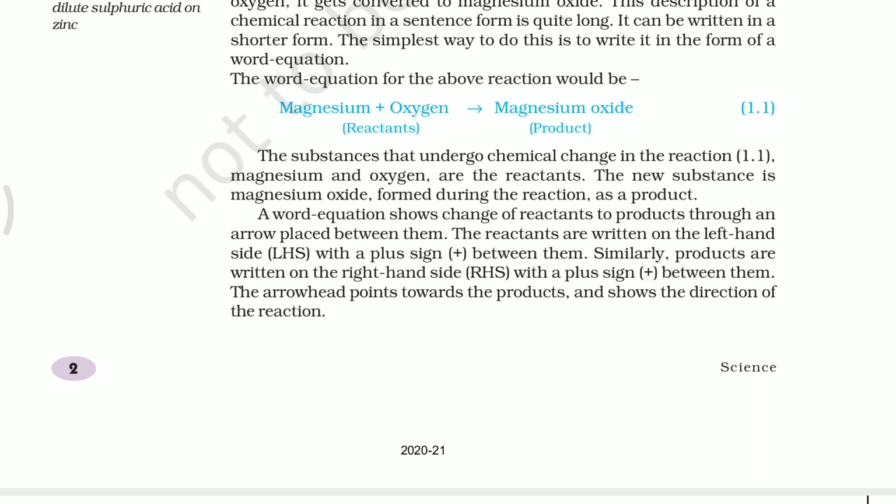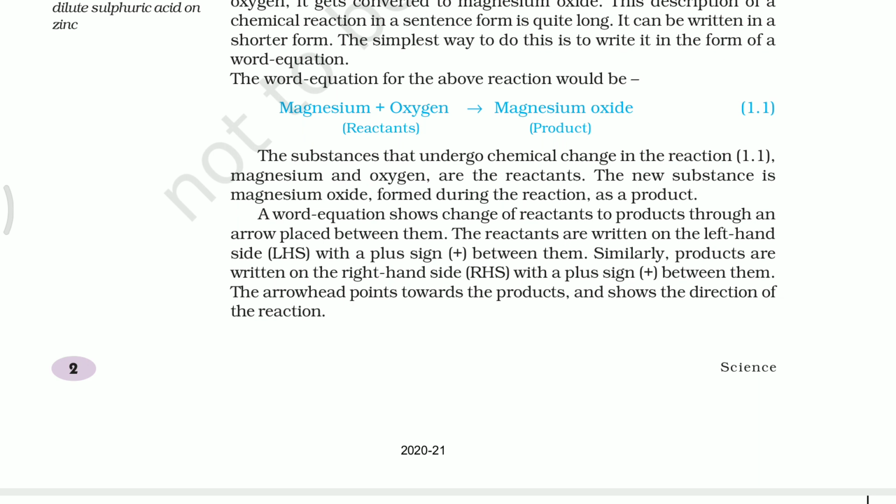The substances which undergo a chemical change are called reactants. They are written on the left side of the chemical equation and separated with a plus sign if there are two or more.